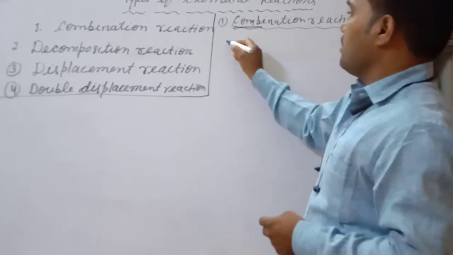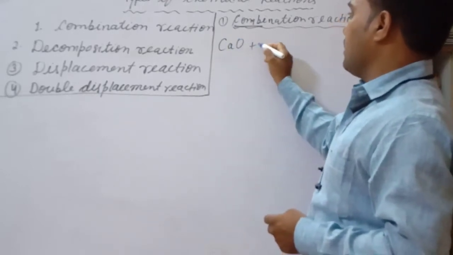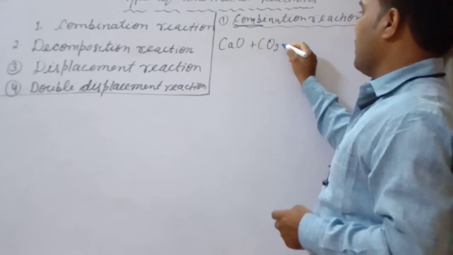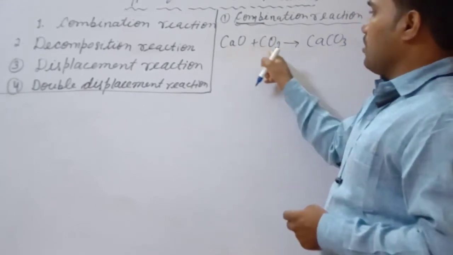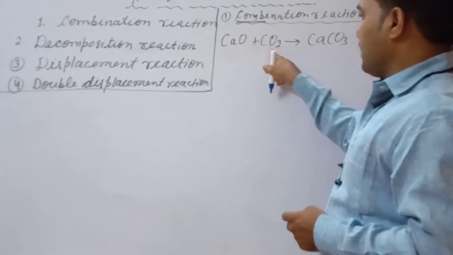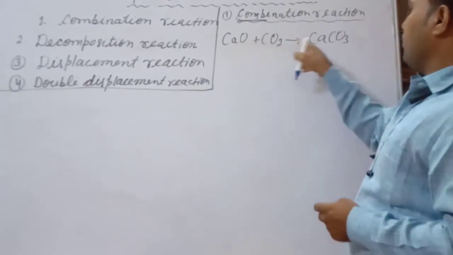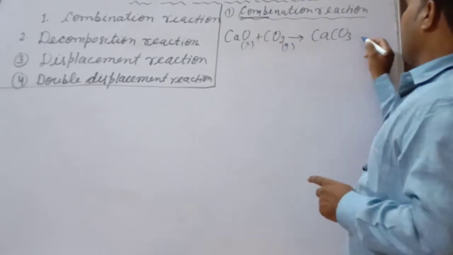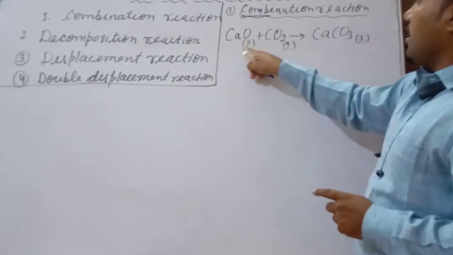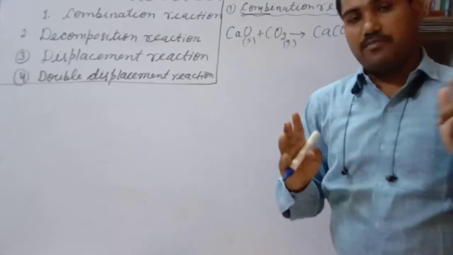For example, calcium oxide reacts with carbon dioxide to give calcium carbonate. Here two components react to give one product. This is a solid, this is a gas, and this is also a solid. So both combine.